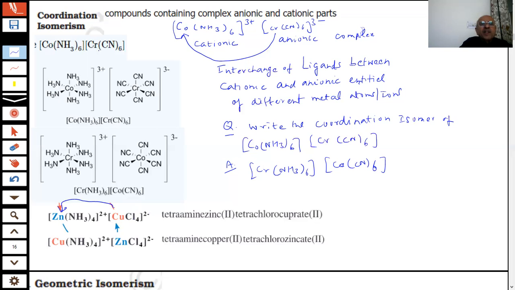What will be the IUPAC name of this compound? What will be the IUPAC name of this compound?